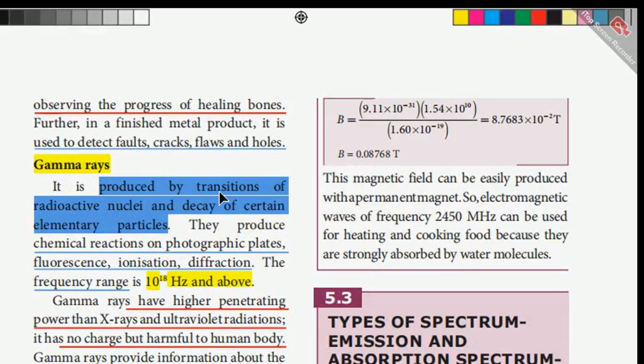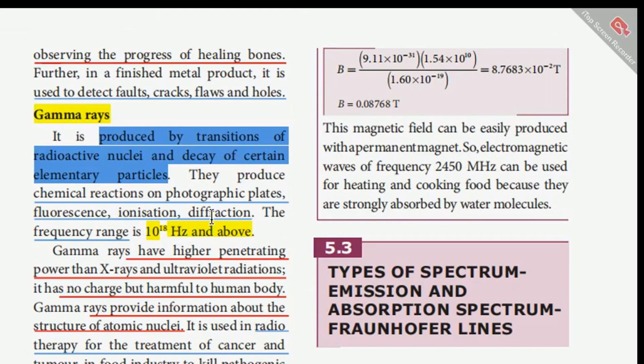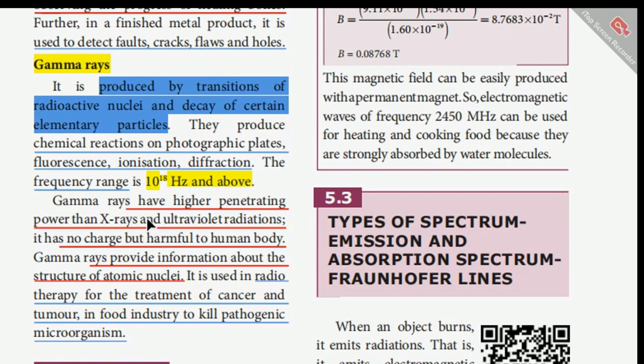Next comes gamma rays. It is produced by transitions of radioactive nuclei and decay of certain elementary particles. They produce chemical reactions on photographic plates, fluorescence, ionization, and diffraction. What's the frequency range of these gamma rays? It's about 10^18 Hz and above. These gamma rays have higher penetrating power than X-rays and UV radiation, and they have no charge but are harmful to the human body. Gamma rays provide information about the structure of atomic nuclei. They are used in radiotherapy for the treatment of cancer and tumors, and also in the food industry to kill pathogenic microorganisms.